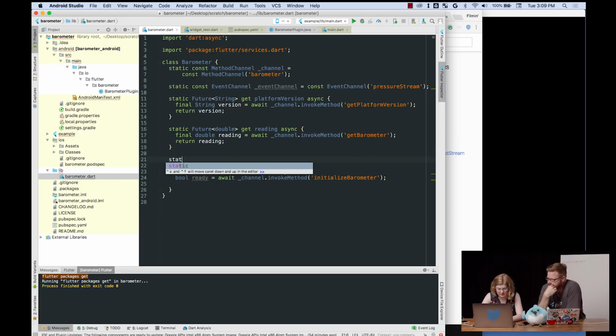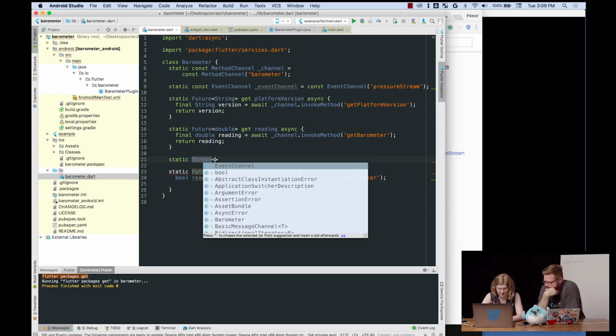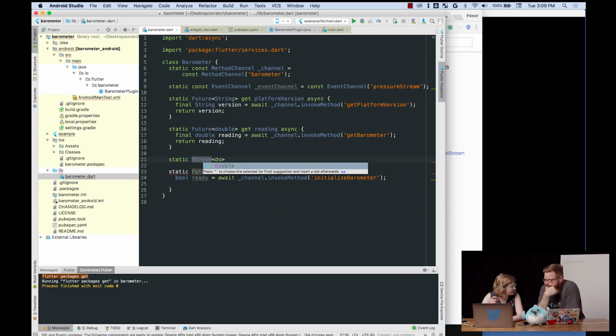Okay, so now we need to have our Dart method that returns a stream. It should just be a static stream. We want a stream of doubles for the readings. And then what do we want to call this? This will be a getter. Pressure stream. Pressure values? Pressure stream is fine.